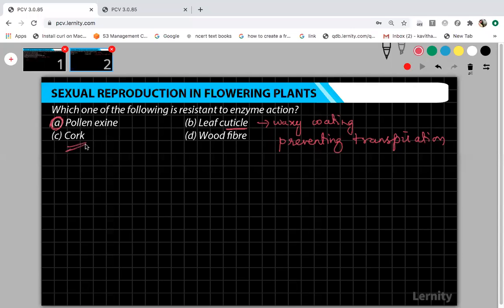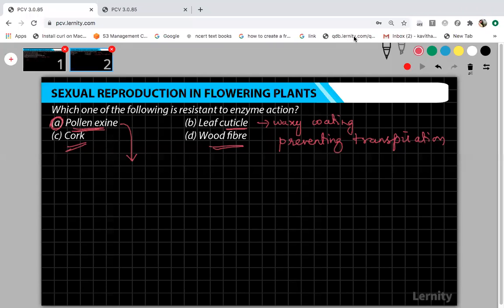Okay, now coming to the cork. What is cork? In anatomy of flowering plants, you have studied about cork, right? It is like a differentiated part of your cambium. Secondary xylem and secondary phloem, later it will form this cork cambium. This cork cambium can also be degraded by the enzymes. Wood fiber, again this can also be degraded, because all these things can be easily degraded by using enzymes or by exposing to physical or chemical agents. But pollen enzyme cannot be degraded by anything.